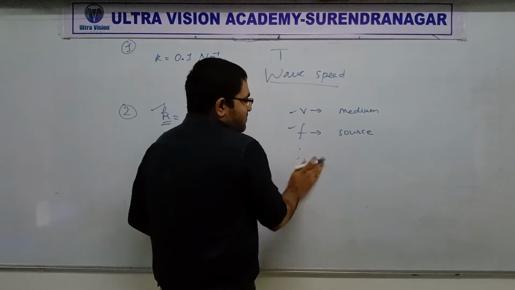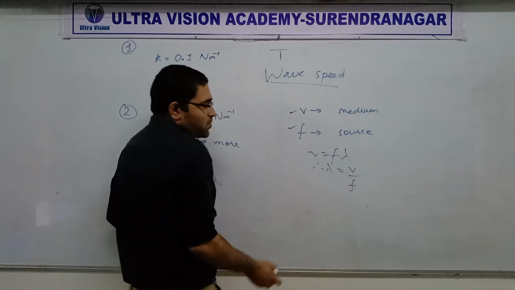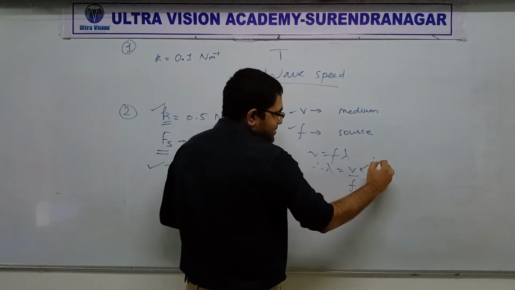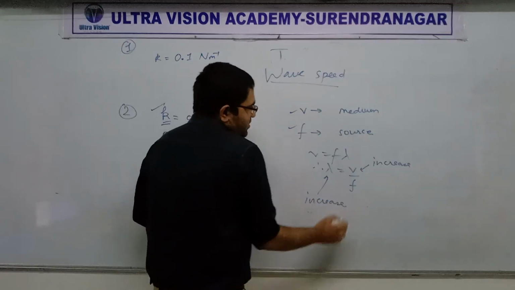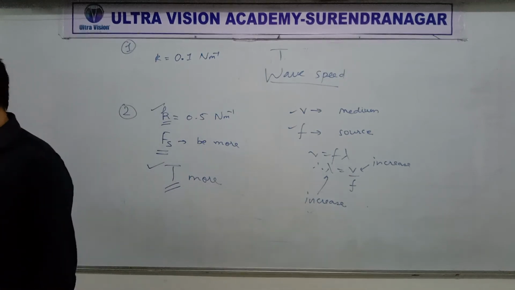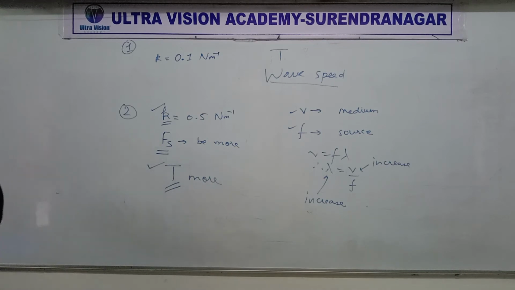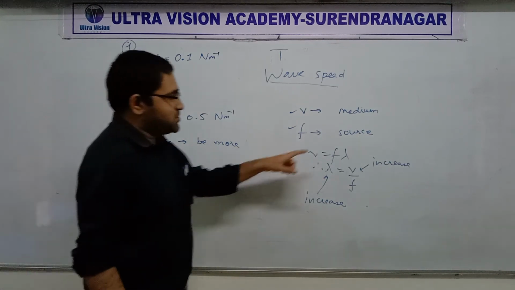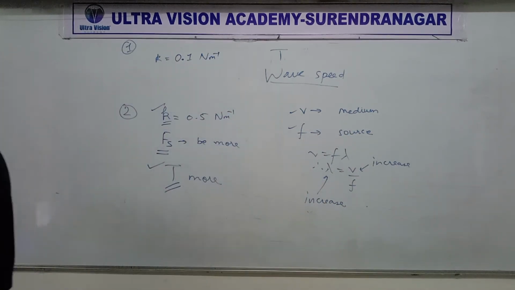We have the formula v equal to f lambda, so lambda is equal to v by f. So obviously, if v increases, then lambda should also increase. Concept clear, everyone? Again, frequency has no change, because frequency depends on the source. Got it?